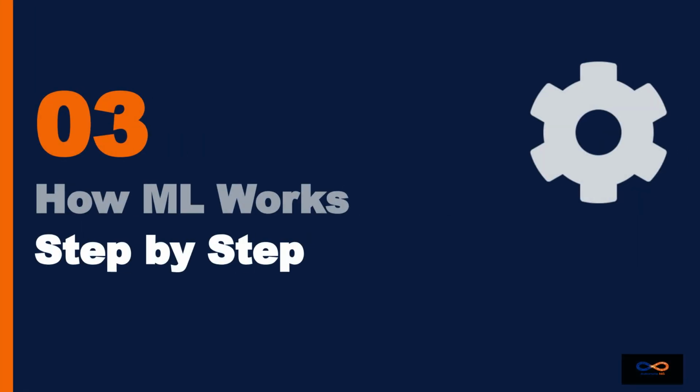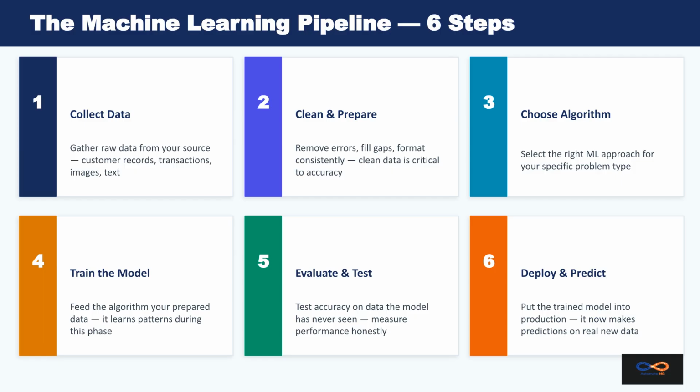Section 3. How ML works step by step. We will follow a real ML project from collecting raw data all the way to making live predictions. This is the most practical section of the video. The machine learning pipeline consists of 6 steps. It begins with collecting and cleaning data, choosing an algorithm, training and testing the model, and finally, deploying it to production. Every ML project follows this cycle.